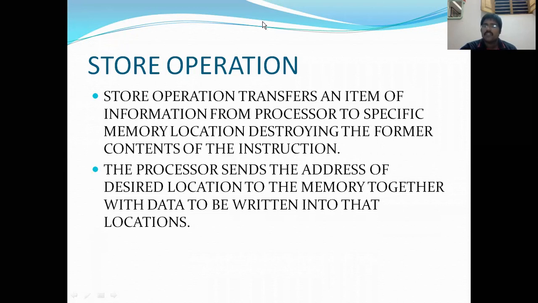For example, if I want to transfer the data in my processor to the memory location numbered 2000H, where 2000H is the address of a memory location, and previously that location has a value of 45H or 50H and the new value is 75H, then the previous value is going to be deleted and the new value is going to be updated.